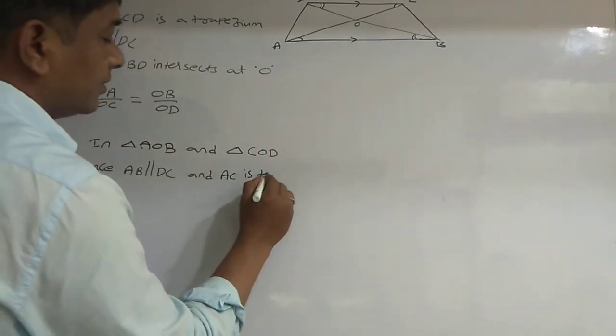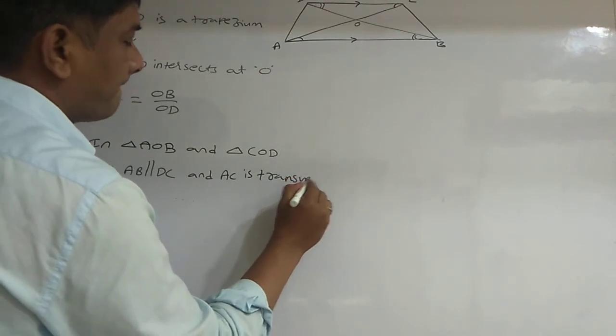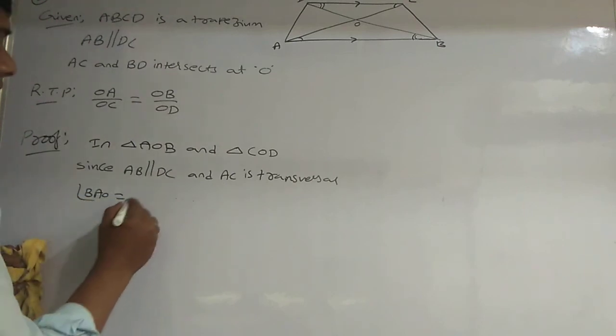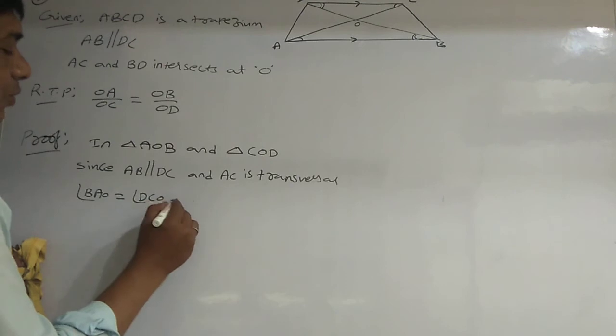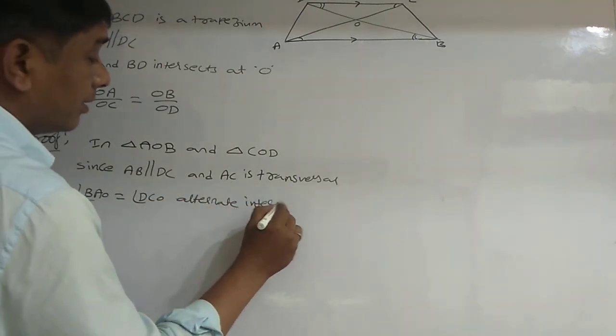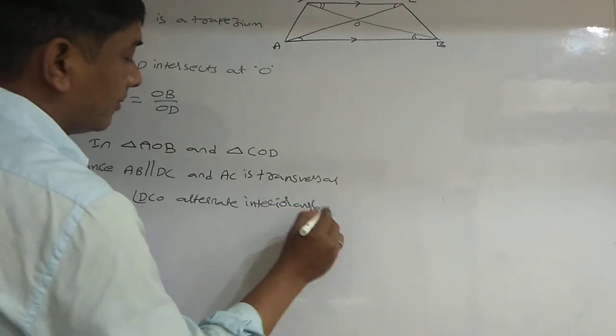AC is the transversal. So angle BAO is equal to angle DCO. Alternate interior angles.